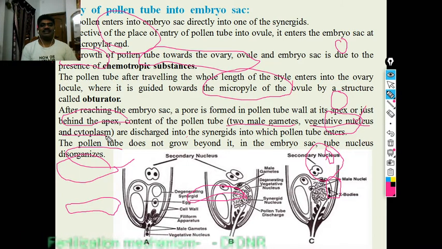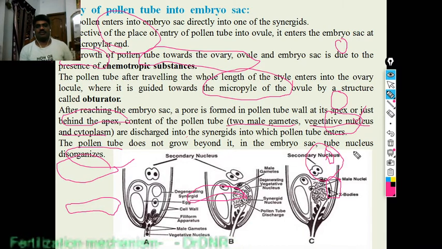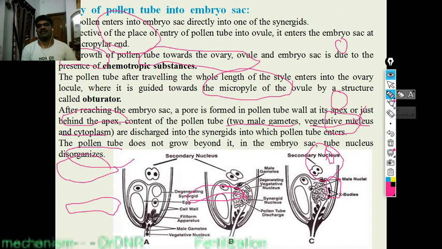Okay, these are discharged into the synergid to which the pollen tube enters. Two male gametes, vegetative nucleus and cytoplasm enter into the synergid. The pollen tube does not grow further in the embryo sac, and the tube nucleus disorganizes.